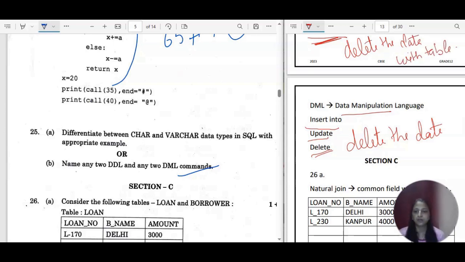So that's all for section B. So we have finished this section B also.